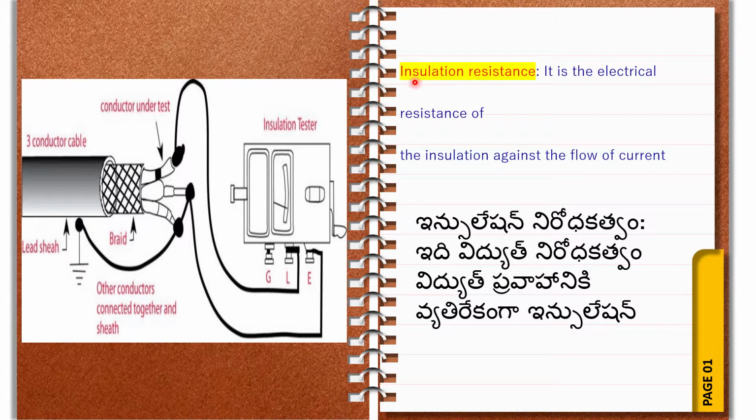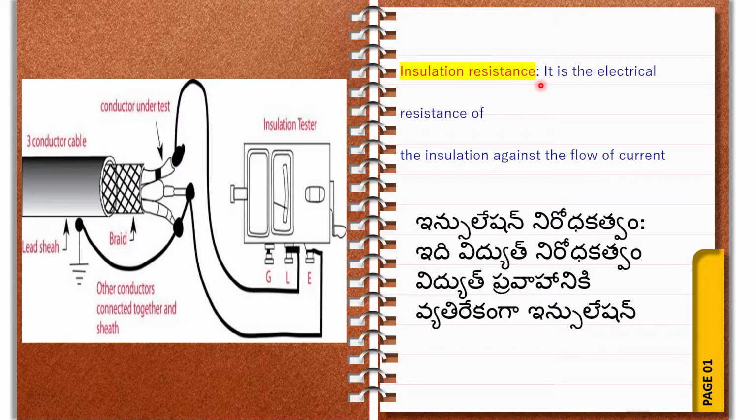The conductor also has some insulation resistance against the flow of current. Like insulators, the conductors also have some insulation resistance inside which does not allow the current. That is called insulation resistance.